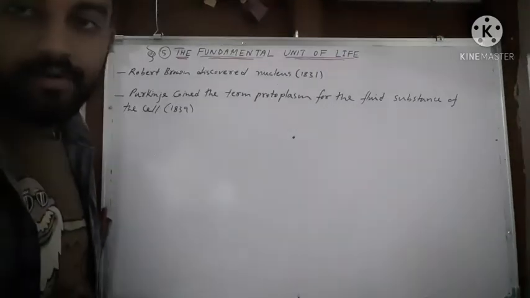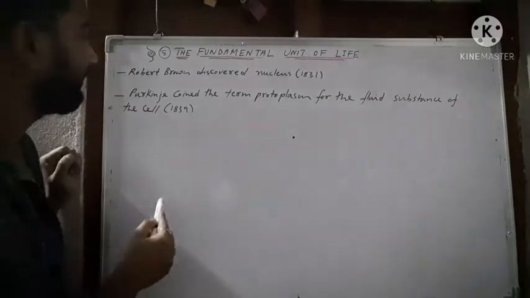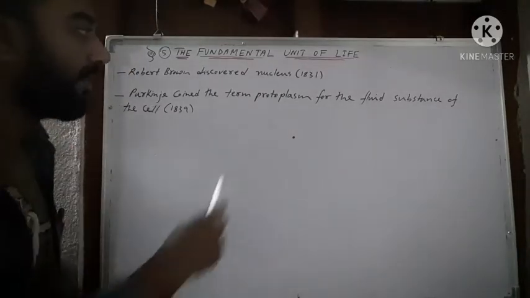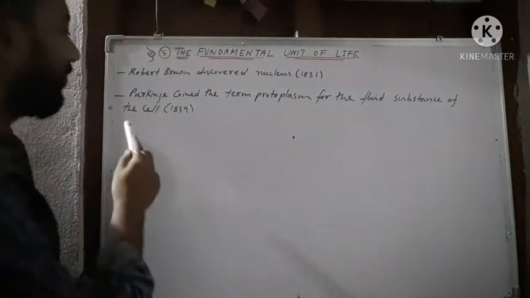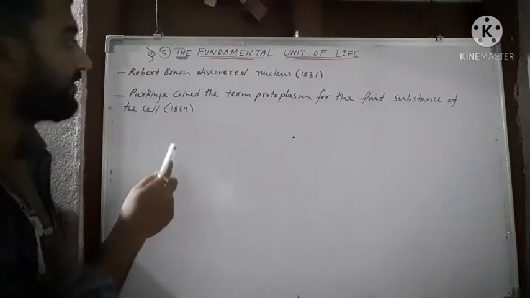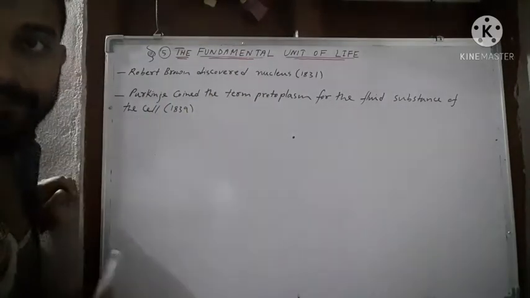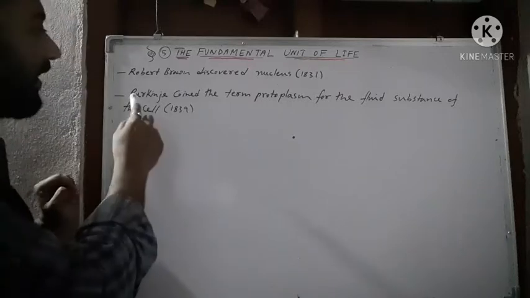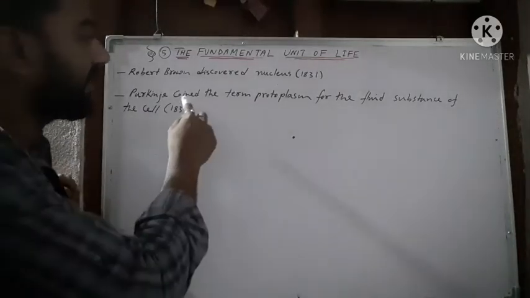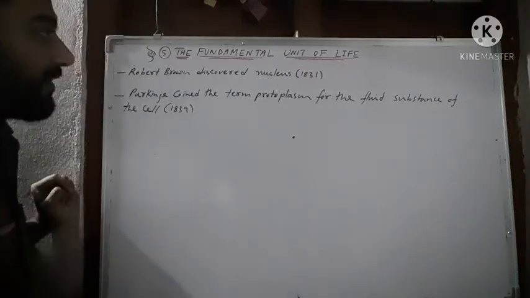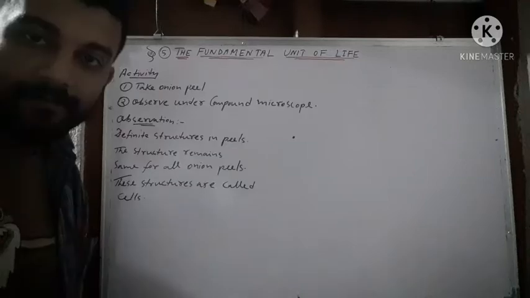Again, Robert Brown discovered the nucleus in 1831, and Purkinje coined the term protoplasm for the fluid substance of the cell in 1839. So Robert Brown, another scientist, discovered the nucleus in the year 1831, and Purkinje, another scientist, coined the term protoplasm for the fluid substance of the cell.